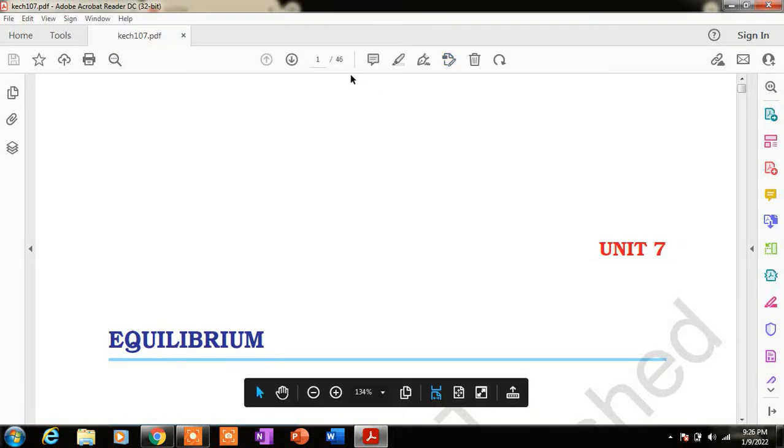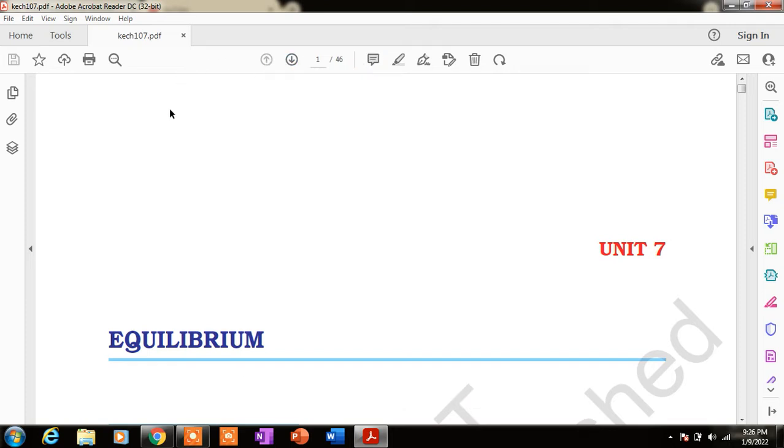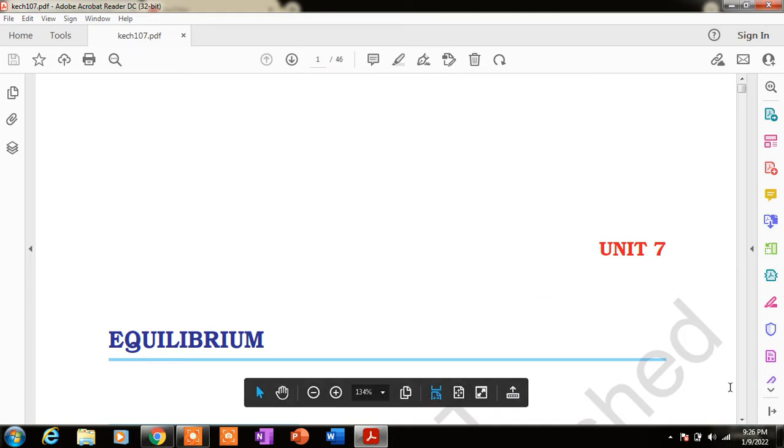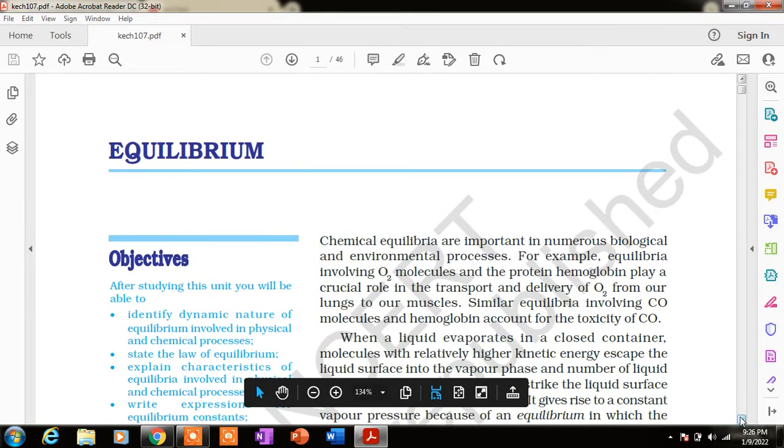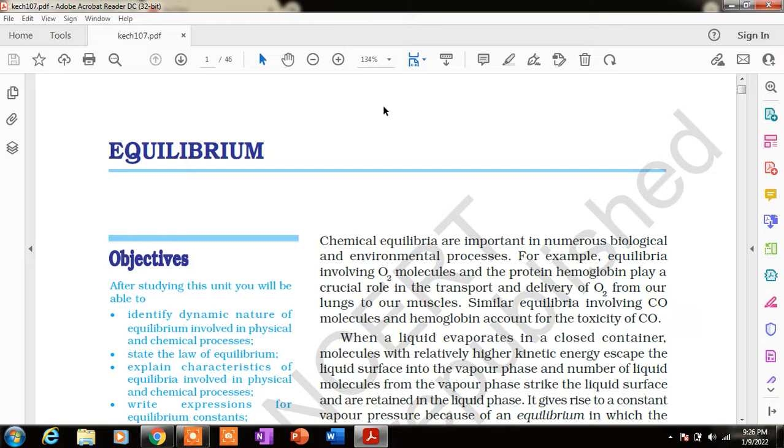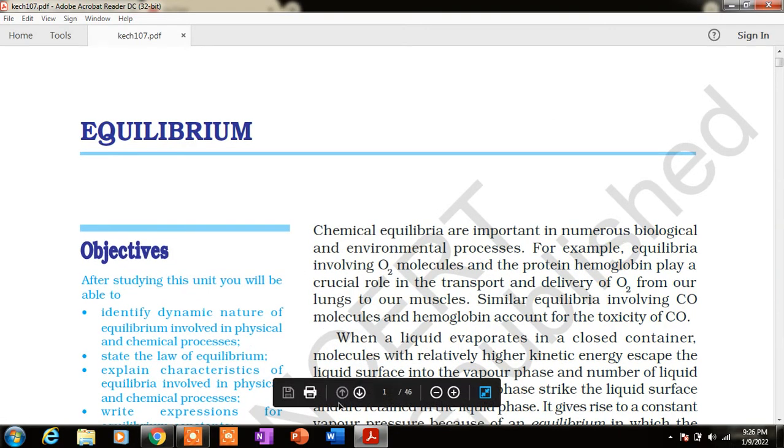Welcome back, students. So here we are going to discuss the new chapter, that is equilibrium. Unit 7, the equilibrium. In this particular chapter we are going to study the chemical equilibrium and the ionic equilibrium. These two parts will be there.